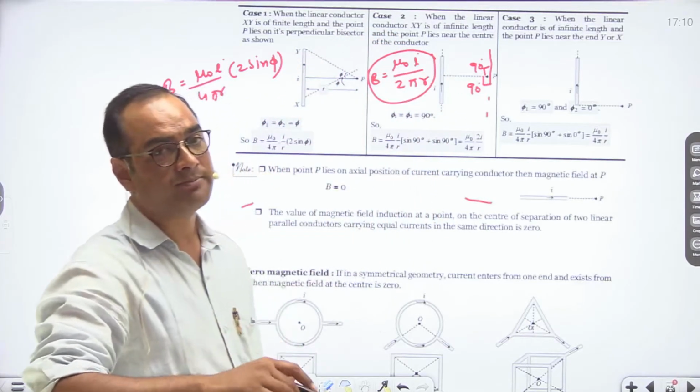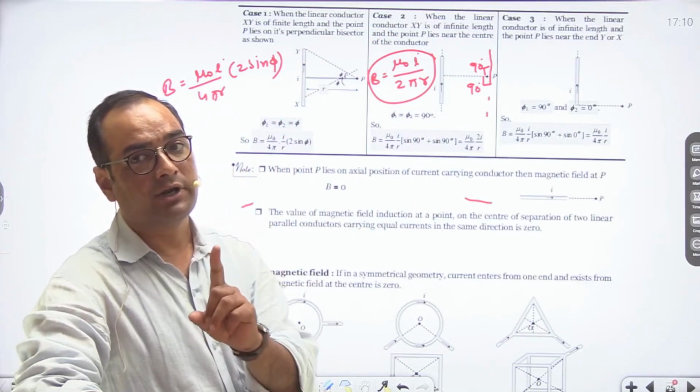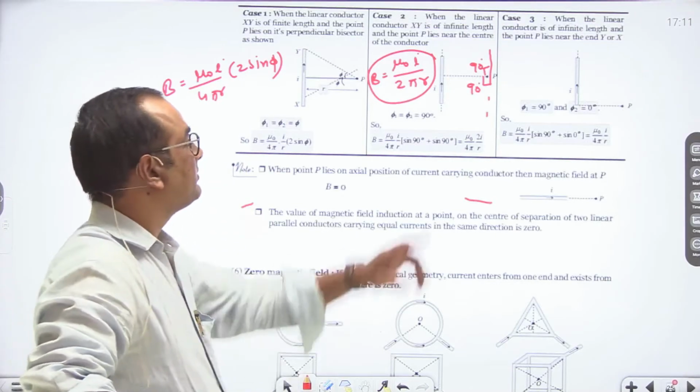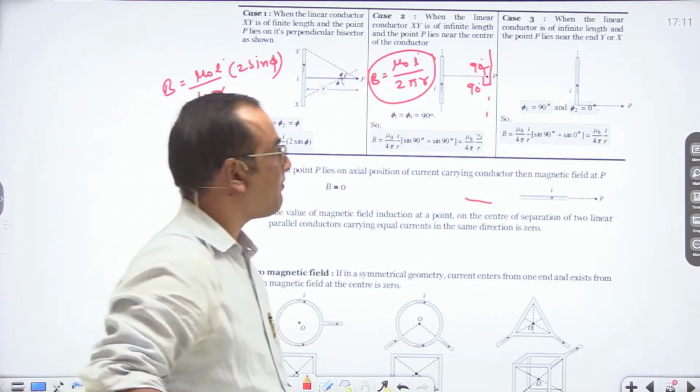So always keep in mind, magnetic field intensity for a current carrying wire of infinite length is mu naught I upon 2 pi r.